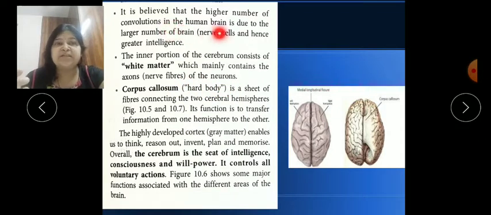Now it is believed that the higher number of convolutions, the grooves and gyri if present, means a large number of brain cells and hence greater intelligence. So children, you can see here folds and grooves, these zigzag lines are called folds and grooves.